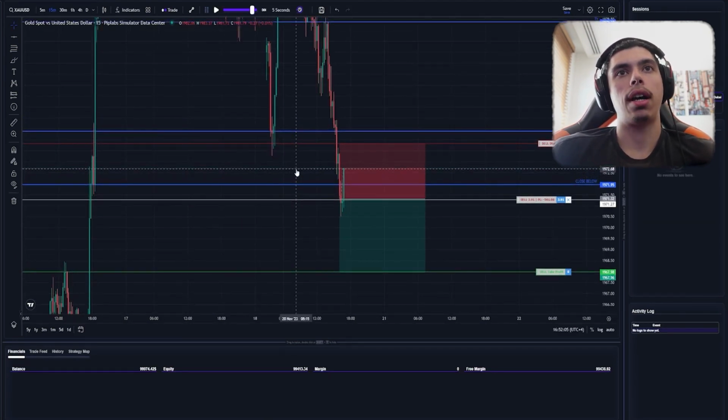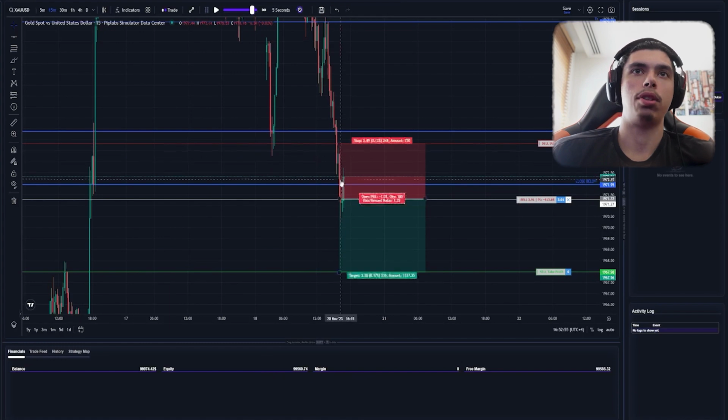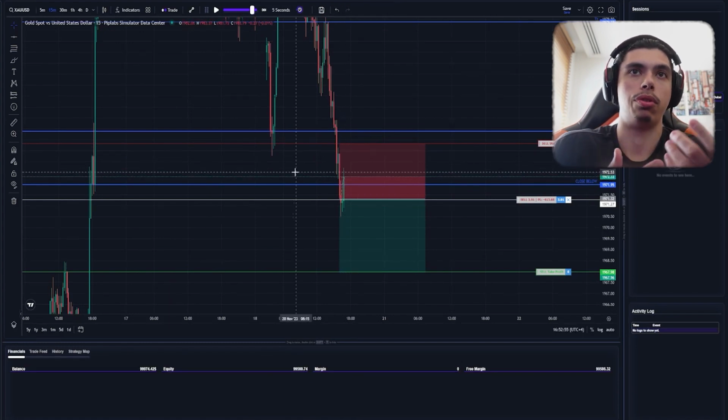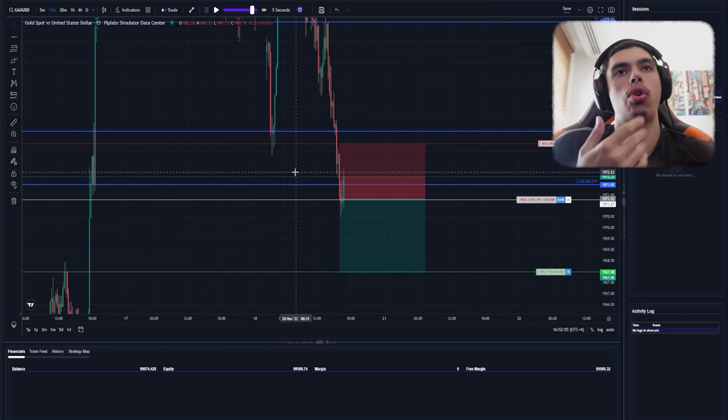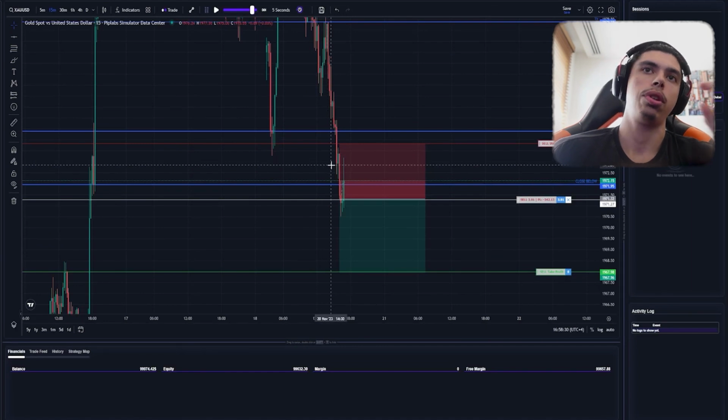Right now, I can't really manage anything as we didn't close back inside of the range. If we did close back inside of the range, I have room to manage. But you can see we didn't close. We rejected it. We actually formed a setup 3. So if this could actually flip or close weak bearish, would actually be quite good. If it's going to go straight to stop loss, it's going to go straight to stop loss, right? And then I'm going to be stopped out. But look, that's the reaction from the zone.